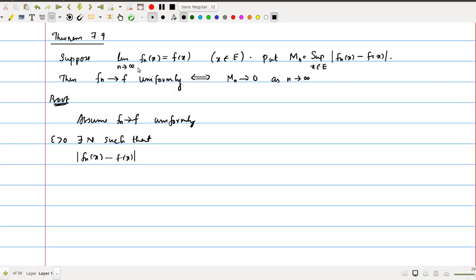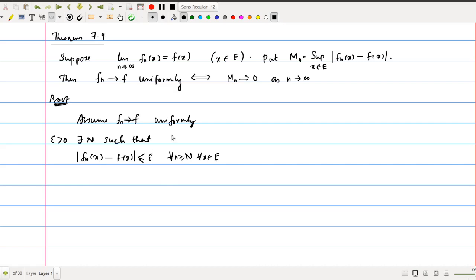One thing you should remember is that in this theorem it is given that the pointwise convergence is there and the limit function is f of x. So you can expect this is less than or equal to epsilon. Less than or equal to or less than, both will be the same, for all n greater than or equal to N and for all x belongs to E. So this is the definition.